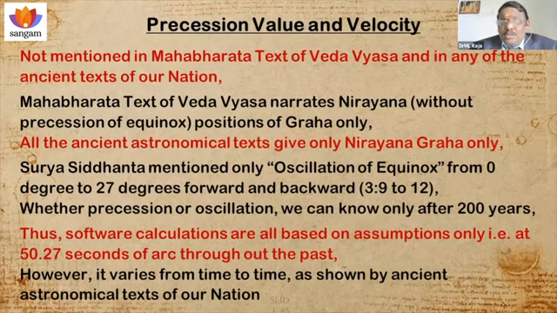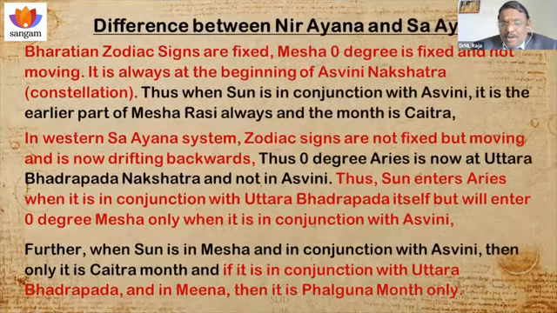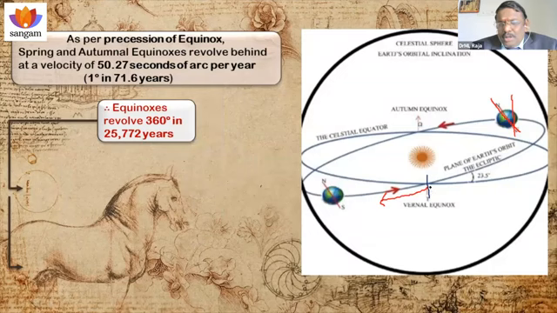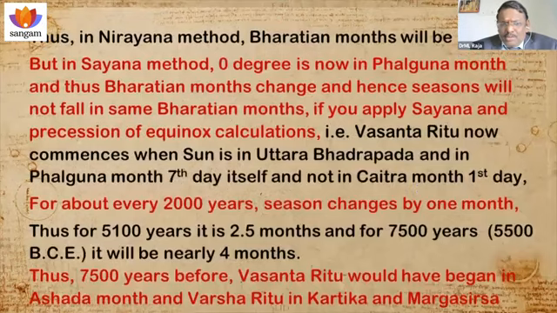Why do they give it? Because Surya Siddhanta mentioned only oscillation of equinox. That is like a pendulum which swings to and fro. This equinox from 0 degree moves forward to 27 degree, again backward to 27 degree, and again it comes to the 0 point. So whether it is precision or oscillation, I will explain. This is 0 degree. As per Surya Siddhanta, this vernal equinox moves like this 27 degree, then moves back 27 degree, then again comes back. Like this it will move. That is the thing explained by Surya Siddhanta.